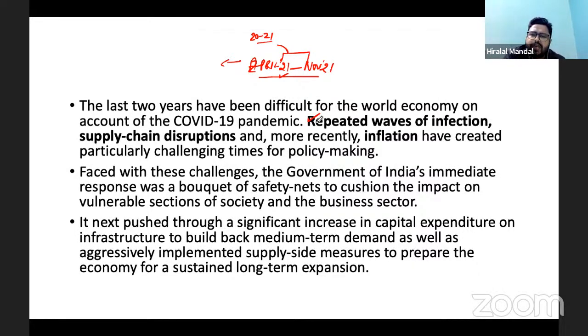We initially heard about the coronavirus, then we heard about the Delta variant, then Omicron, and then there has been discussion regarding another variant. So you can see the infections are continuously coming in, new variants are continuously mutating, and as a result, the waves are there.